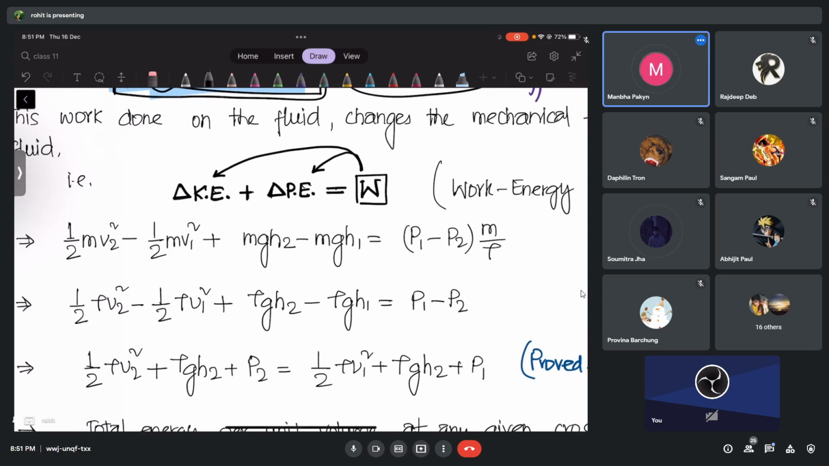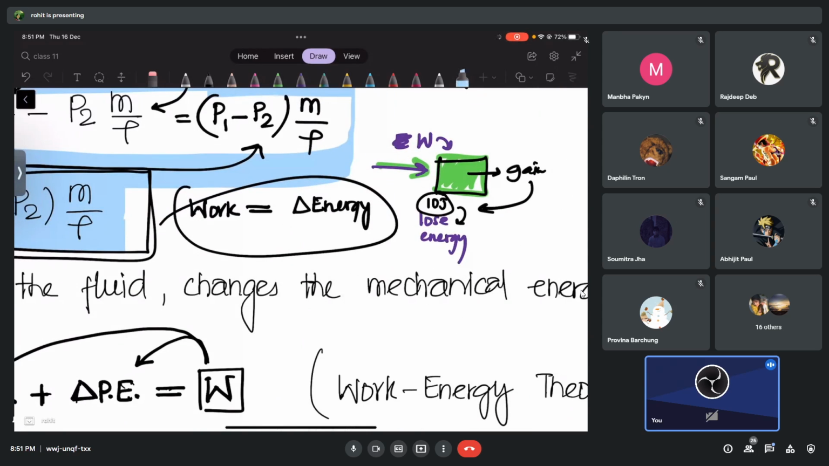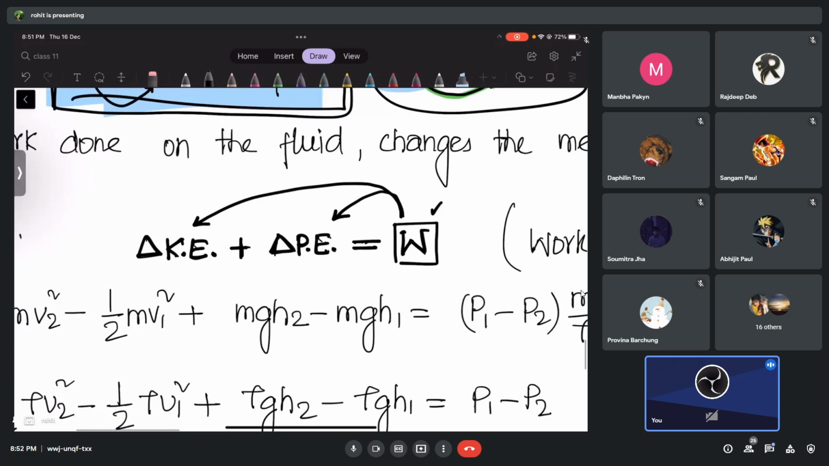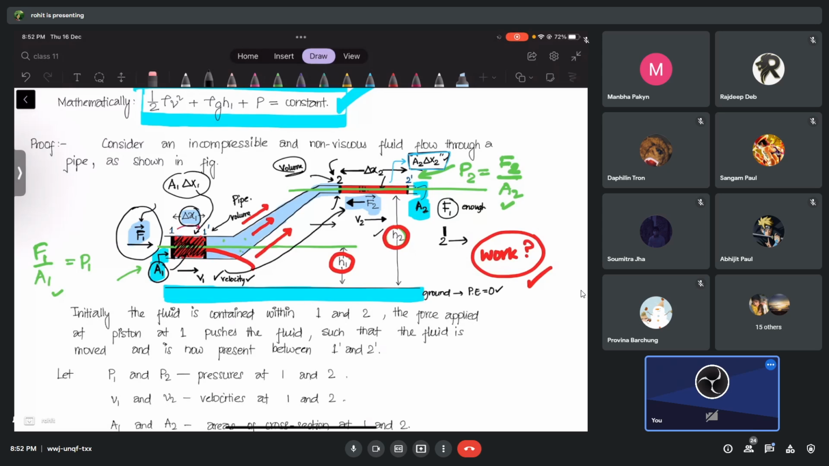Sir, can you repeat? Yes, I can repeat. Just now I told you, if we do some work on any object, will it make the energy of the object constant, or will it change the energy of the object? Change, sir. Here also, do you agree that we have done work on the liquid? Yes, sir. Because we applied force and produced displacement. So we have done work on the liquid. You can also check that when we did that, the liquid from here has risen.